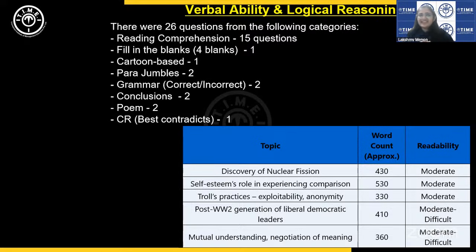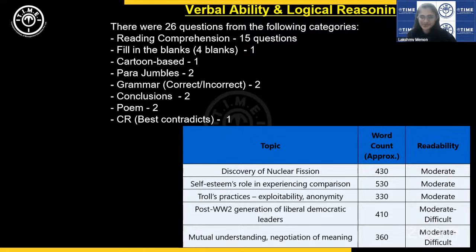Then the delightful question type that they introduced last year, a cartoon based critical reasoning question. They kept up the promise and brought it this year also. However, it was not a very, very easy question. It was a cartoon of a wolf and sheep, where the wolf says something like, I'm going to eat you up. And the sheep says, okay, he tells it as it is.